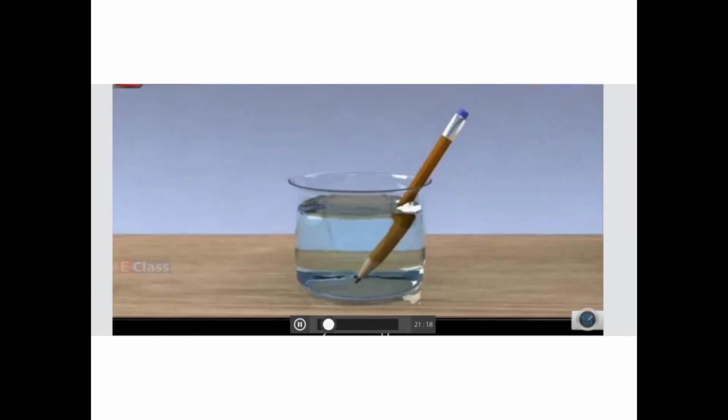That the light changes direction when it is going from one transparent medium to another transparent medium. I repeat, transparent medium here. Glass, water, air, these are all transparent media. So the refraction takes place when there is a transparent medium.